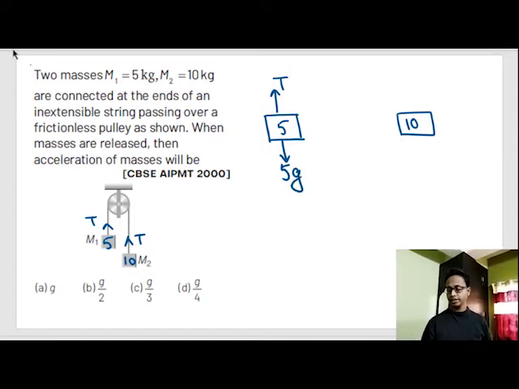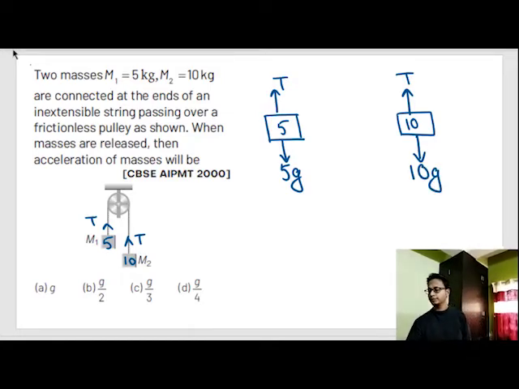Force due to gravity is mass into acceleration due to gravity. In the 10 kg block, T is acting in the upward direction and the gravity force, which equals 10G, is acting in the downward direction.